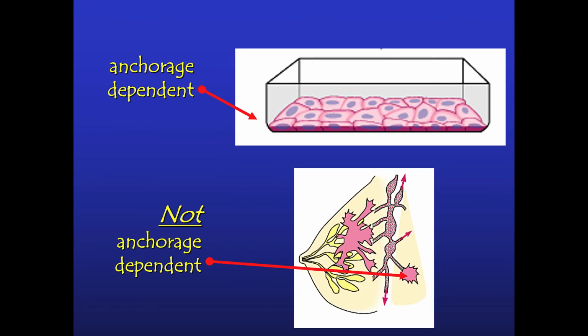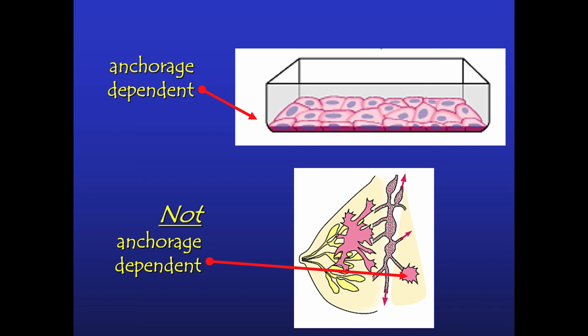Normally, cells are anchorage dependent. That means they need to be anchored to something. In the petri dish, the cells are anchored to the agar layer in the bottom of the petri dish. So there's the second rule that cells have to be anchored. They're dependent upon being anchored. Cells will not go into the cell cycle if they're not anchored.